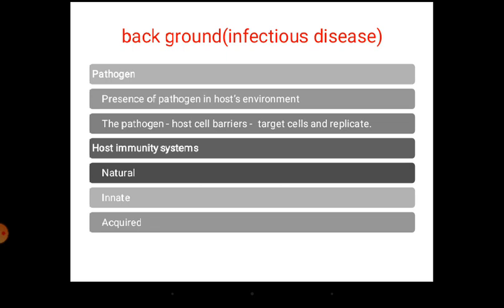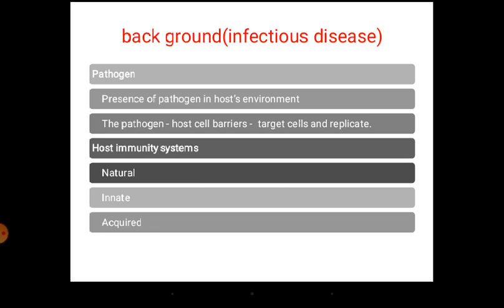The presence of the pathogen in the host environment is a common, underlying factor that should be there; only then will it cause infection. When the pathogen is in the host environment, it has to cross the host cell barriers, attack the target cells and start replicating.